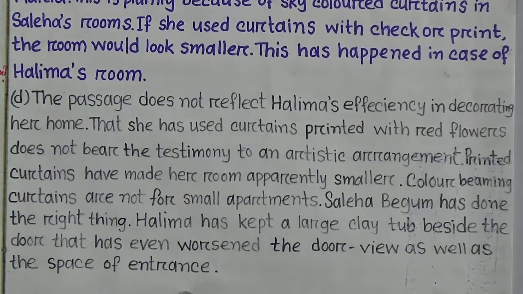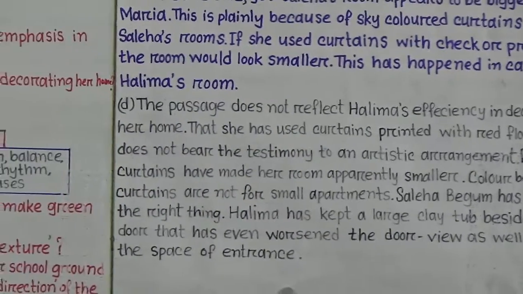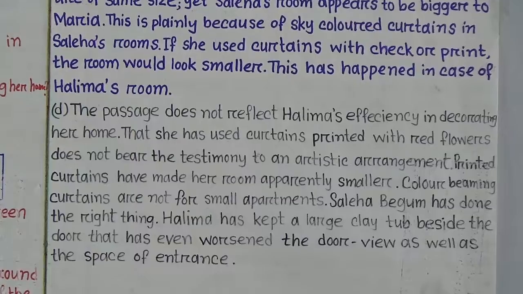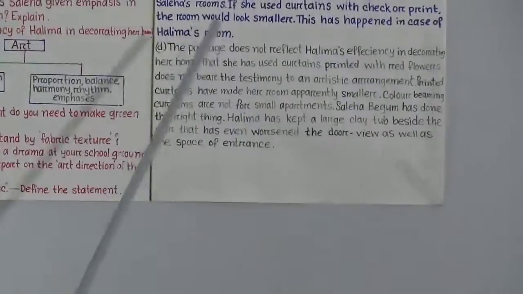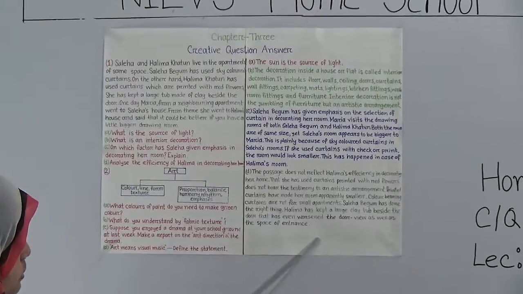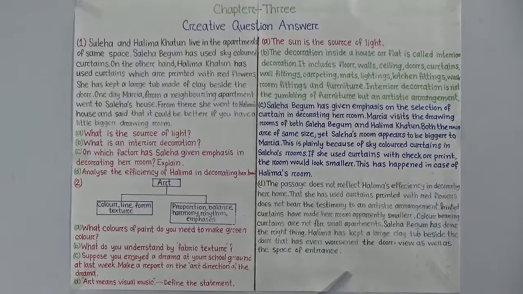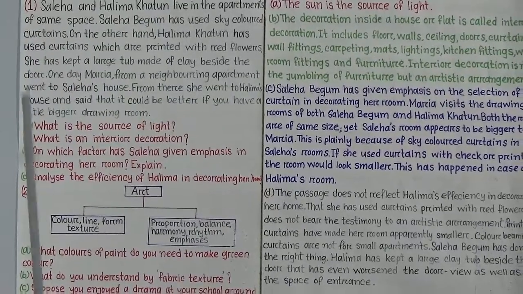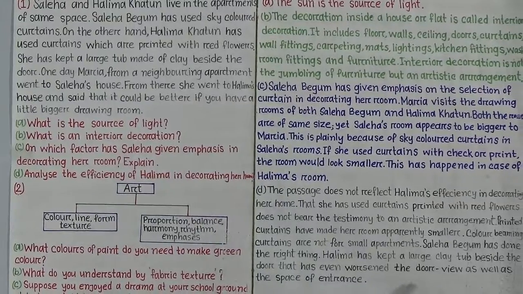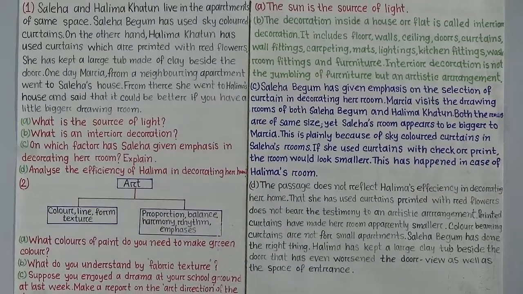Students, you can differentiate the differences between Saleha and Halima Khatun from the stem, and you know that the color and the arrangement of furniture can make your home different from others. We know that Saleha and Halima's apartment size is the same, but there are a lot of differences because of the arrangement of the furniture. So we will be careful while decorating our home with furniture and other elements.